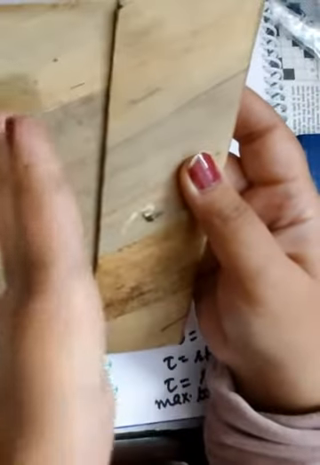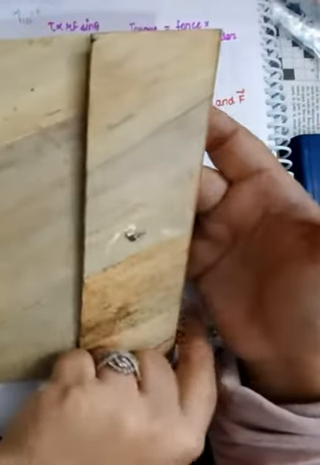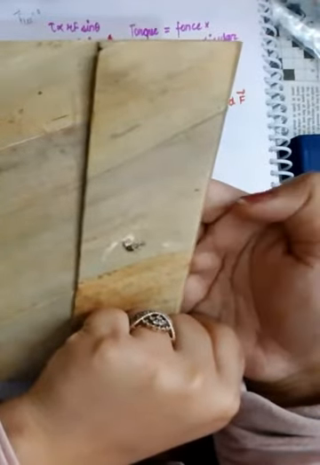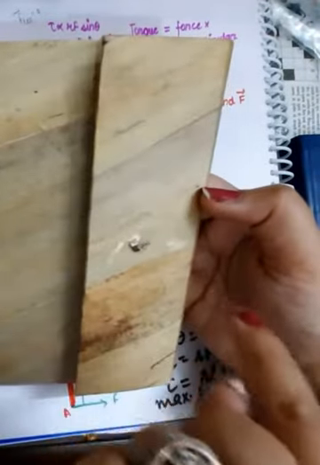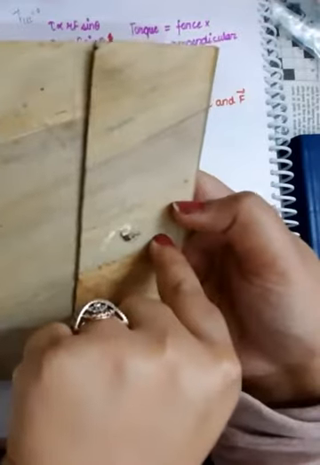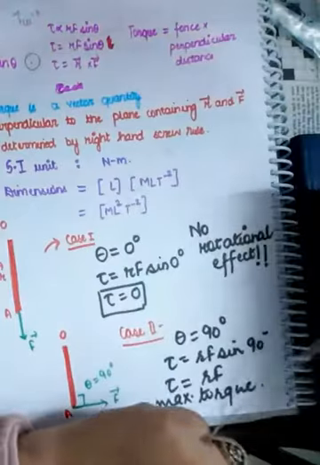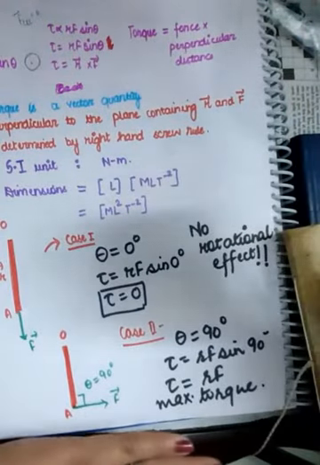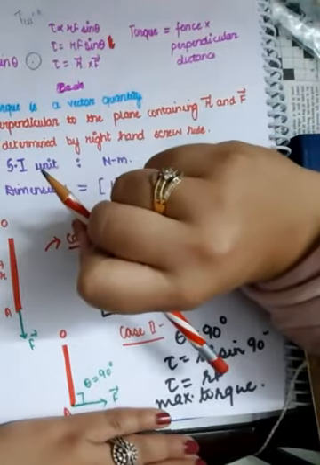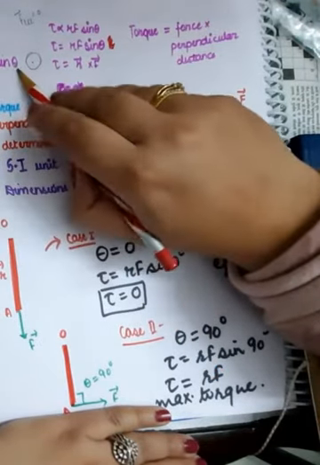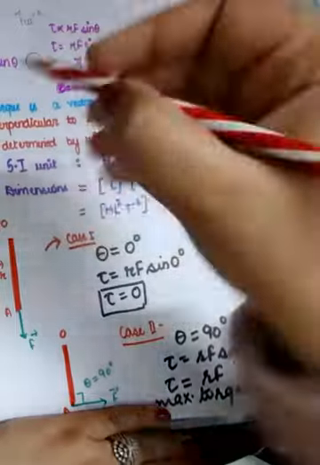See, this is the fixed end of the door. And if I am applying the force at this end, here, the door is not going to open. But if I apply it perpendicularly, the door is going to open or close. So torque becomes zero. But what is zero here, sine theta or cos theta? Here, theta is the angle between r vector and f vector.